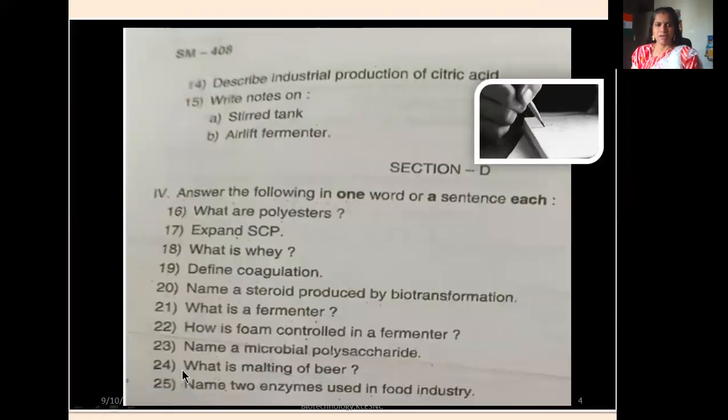And here you can see section D. You are going to get 10 one-mark questions. This is a 1 mark question, 10 into 1, you will get 10 marks here.